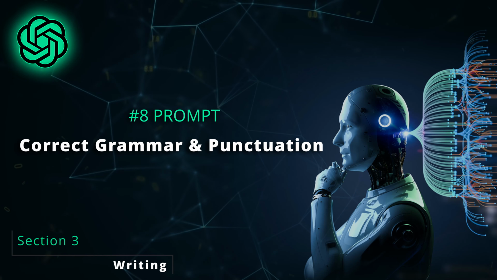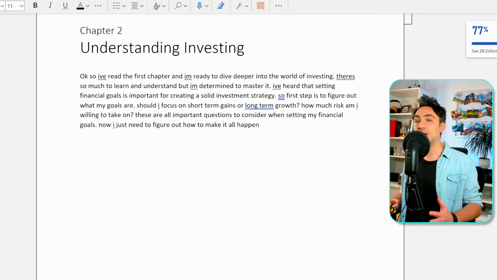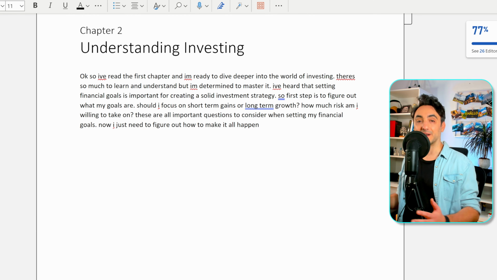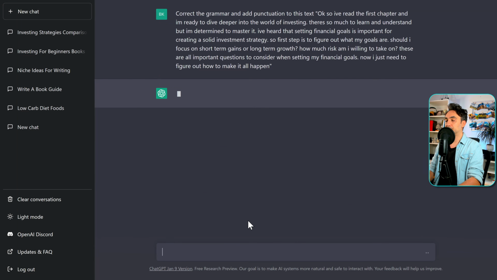Alright guys, so now let's say that I went crazy and I start writing the text for chapter 2 of my book without letting the AI generate it. And I wrote something like this. We still can use the help of AI to correct the grammar and the punctuation of our text. So let's do that. We can write it like this: correct the grammar and add punctuation to this text. So we add our text now and let's go.